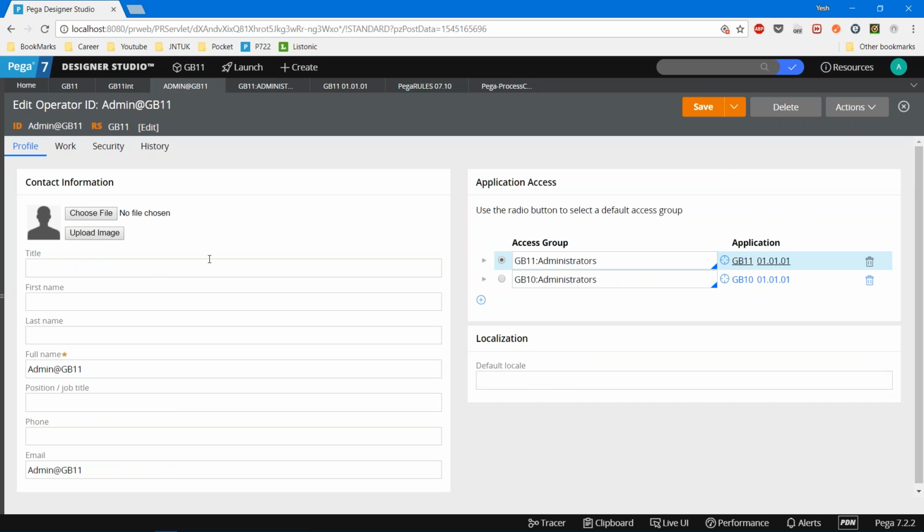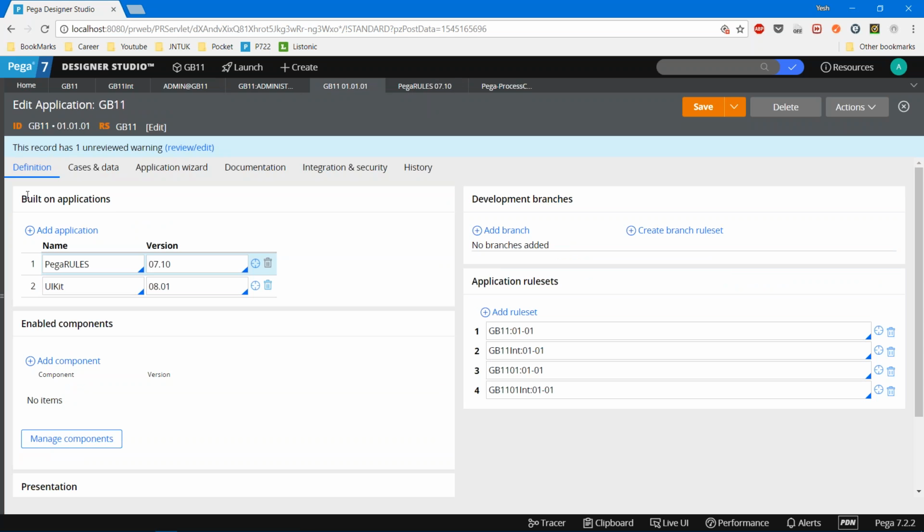That is basically how the implementation application and the built-on application concept help us achieve this reusability with framework and implementation applications. In our practice, we are going to work only on the implementation part, because we cannot achieve that kind of huge architecture in this personal edition. But I'll show you which option you have to select to create a framework application, and which option you have to skip. I'll show you.